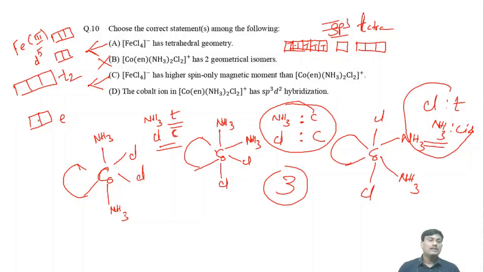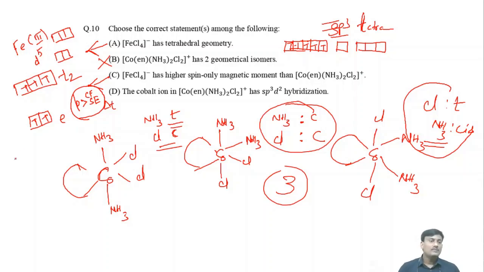How can you fill 5 electrons? 1, 2, 3, 4, 5. Since the pairing energy is greater than the crystal field splitting energy, delta T, instead of pairing there is occupation of electrons at the T2 level.